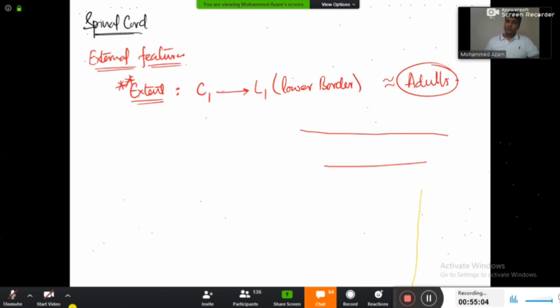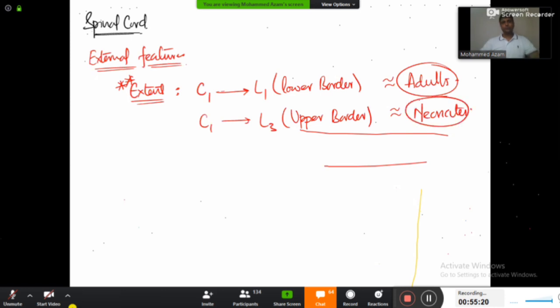But in one of the exams they have asked about neonates. In infants it will be from C1 to L3, the upper border of L3, and this will be in neonates. So the first important thing to remember, where does the spinal cord extend from and to: C1 to L1 in adults and C1 to L3 in neonates. Okay, one MCQ solved.